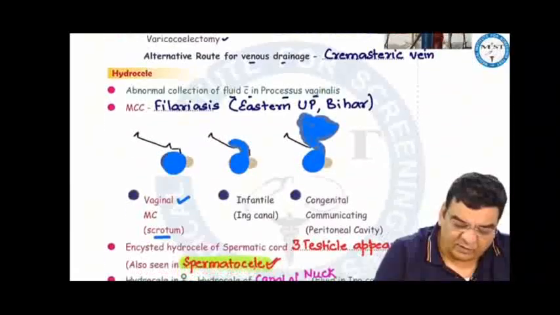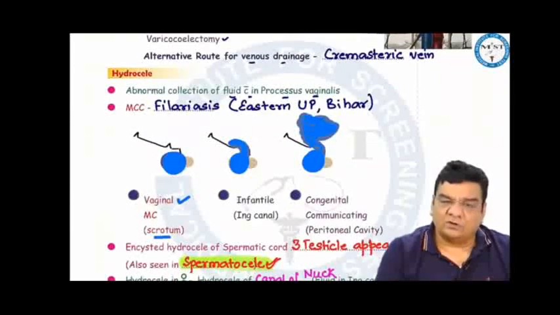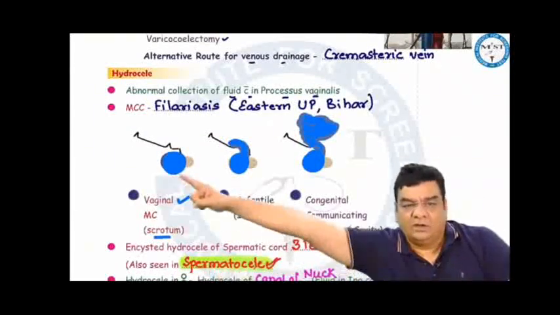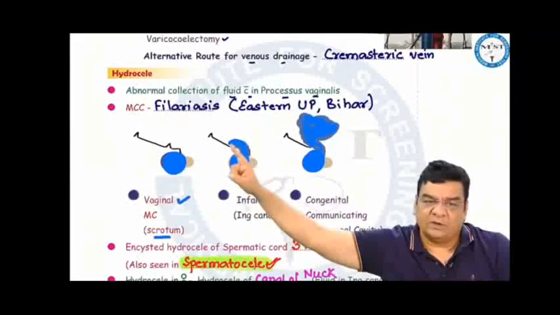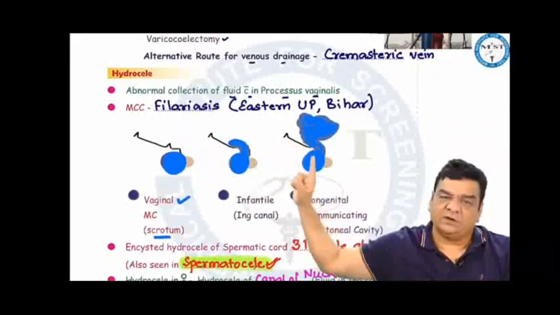Hydrocele is simply an abnormal collection of fluid within the processus vaginalis. The most common cause is filariasis, common in eastern UP and Bihar. If the swelling is confined within the scrotum, it is vaginal hydrocele. If it extends up to the inguinal canal, it is infantile. If it extends up to the peritoneal cavity, this is communicating or congenital hydrocele.